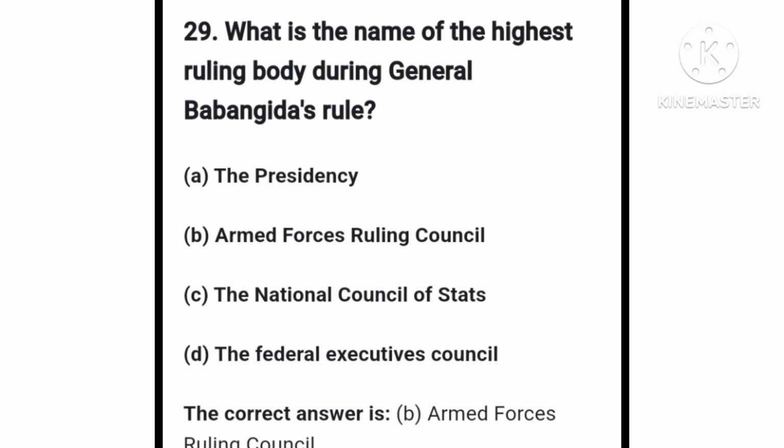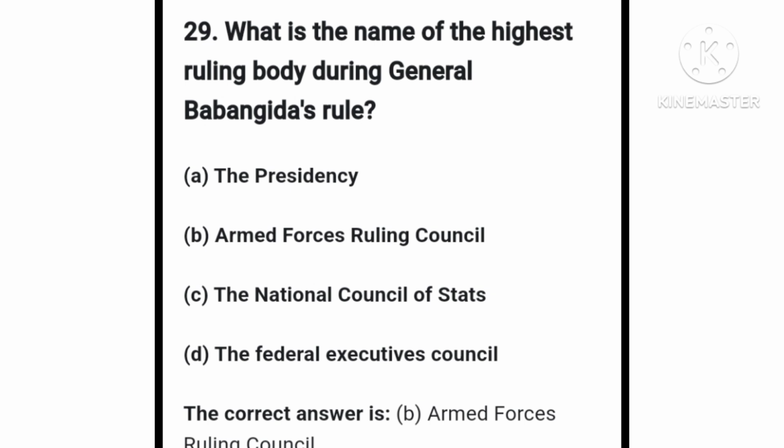The question says, what is the name of the highest ruling body during General Babangida's rule? Options we have the presidency, option A. Option B, Armed Forces Ruling Council. Option C, the National Council of States. Option D, the Federal Executive Council.